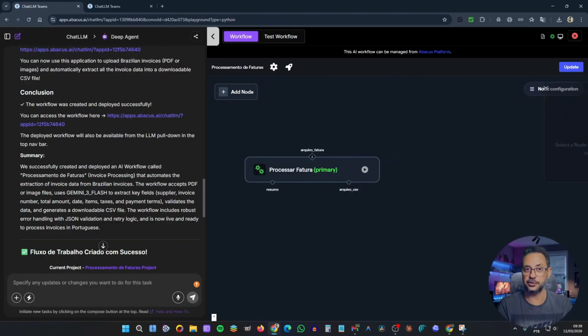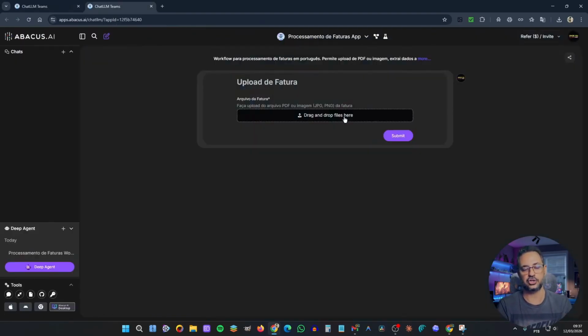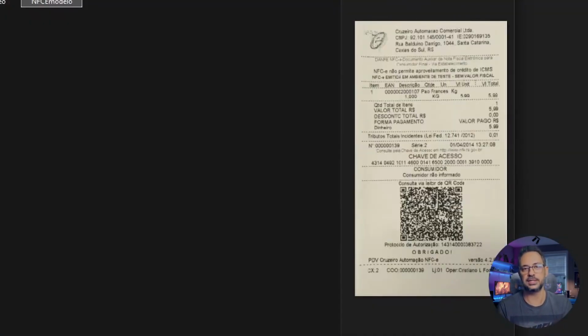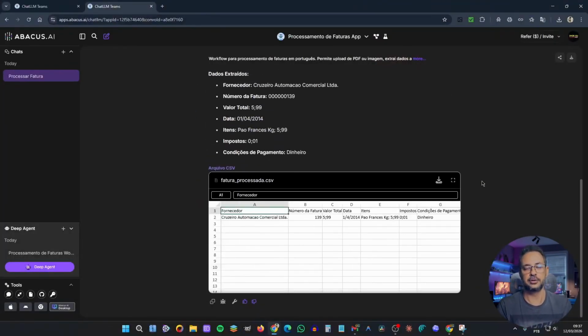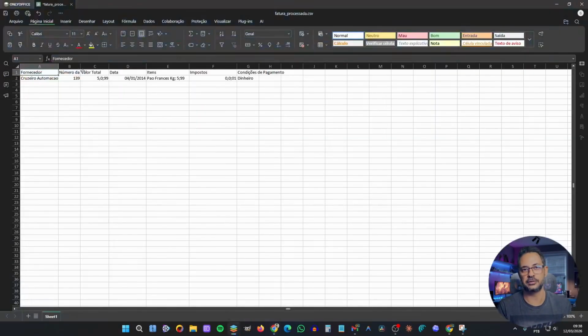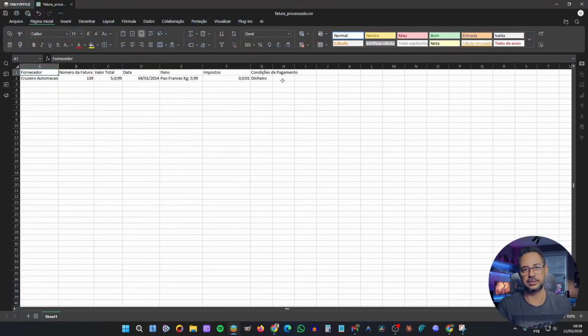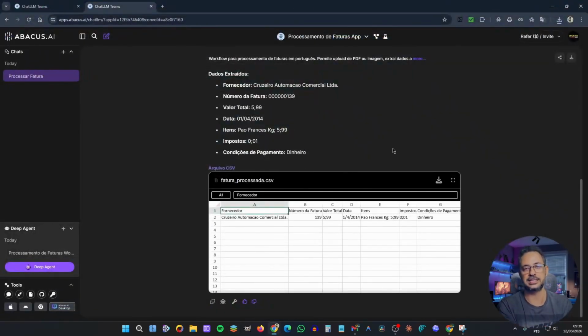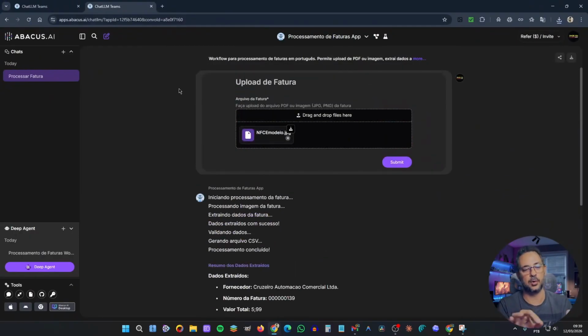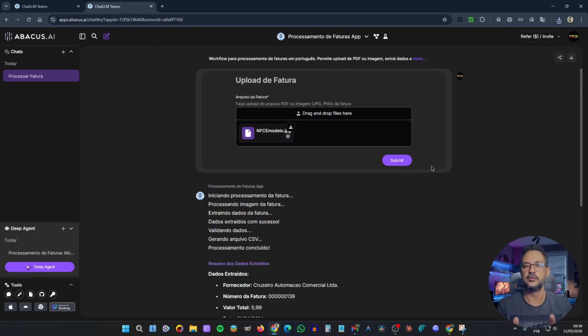And to see if it's working, let's upload an invoice here. Just upload it. It will read my invoice and process everything with artificial intelligence. And in the end, it will give me a ready-made report. Just imagine if I had to run this same process with 1, 2, 10, 1,000 invoices per month. I could throw all of that into this workflow here and I would automatically get this result without having to run a single line of code, without having to do absolutely anything. Just upload the material and let artificial intelligence do all the work for me.